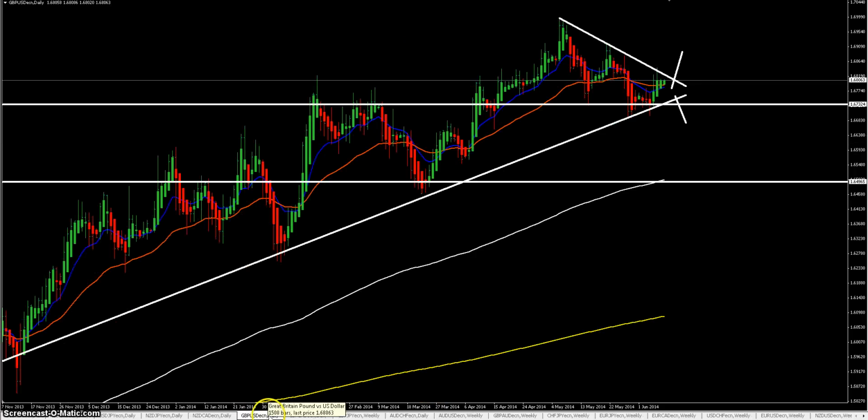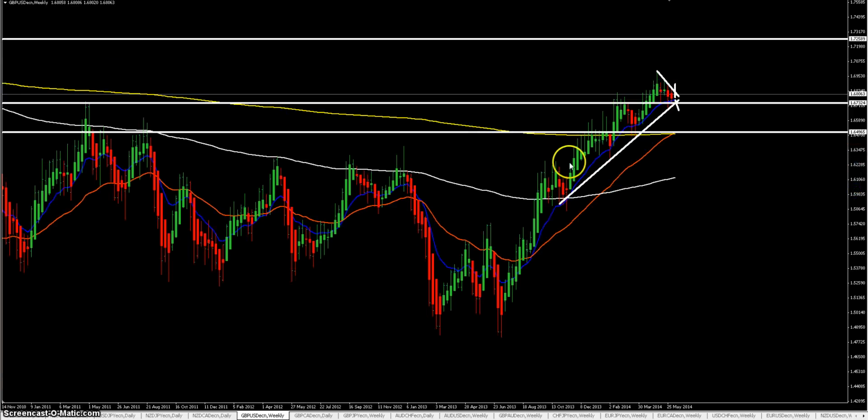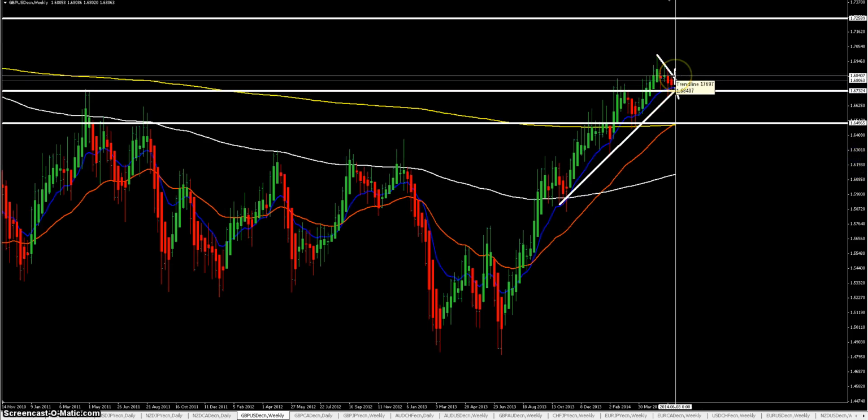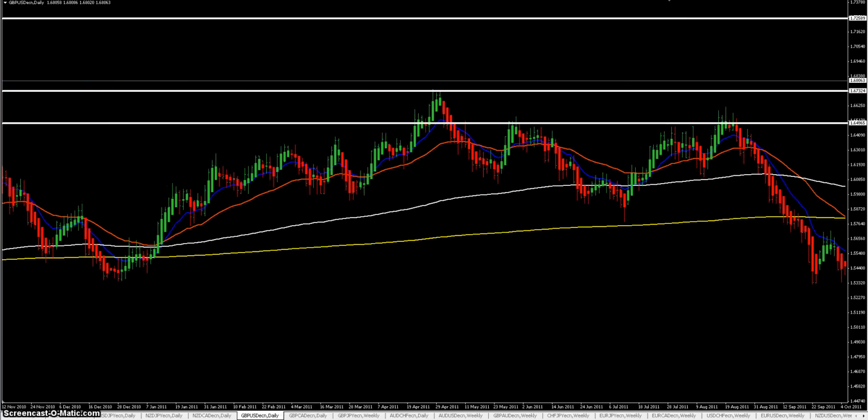That's it for that pair. On the GBPUSD, on the weekly, we have an uptrend with higher highs and higher lows, and bounces from the EMA 12 and trend line. Price made a higher high, higher low, and bounced from it, so it looks like a weekly 1, 2, 3. Major resistance is here, major support and EMA 36 are here.